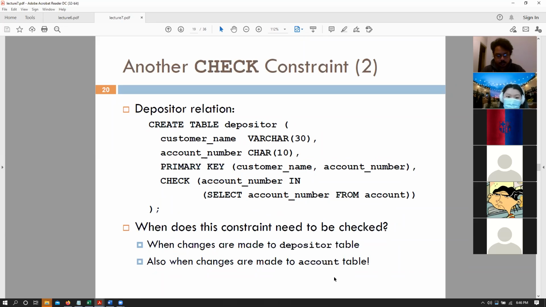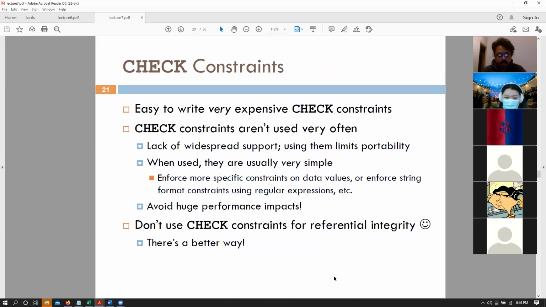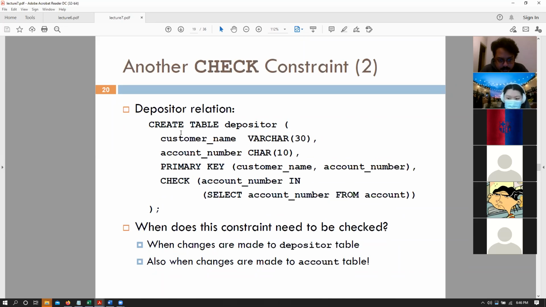Okay, so I guess we will start again with check constraints. Let me double check. So let me just quickly talk about this thing. I'll just wrap up with this thing. So essentially,